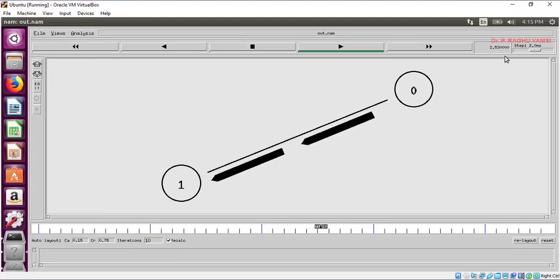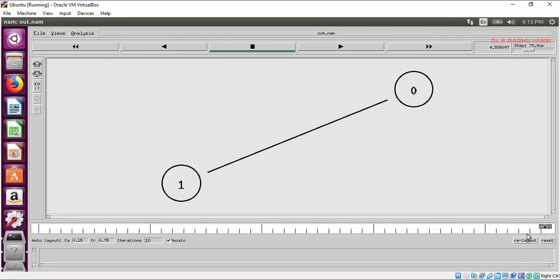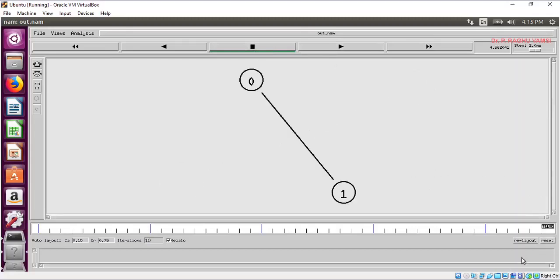The time will be shown in terms of milliseconds. You can fast forward it, you can slow it, you can do whatever you want. Next, whenever you run this, there is a step of 2 milliseconds that you can vary. Now reset, and let us go for running it.